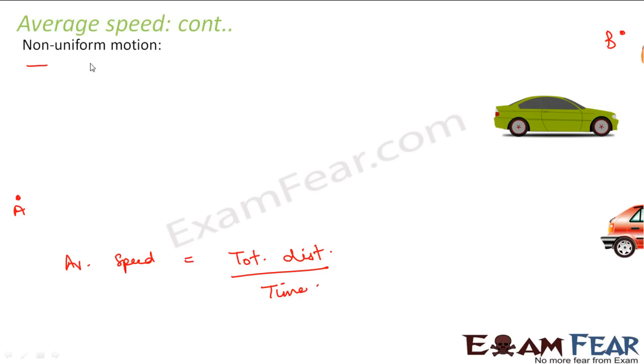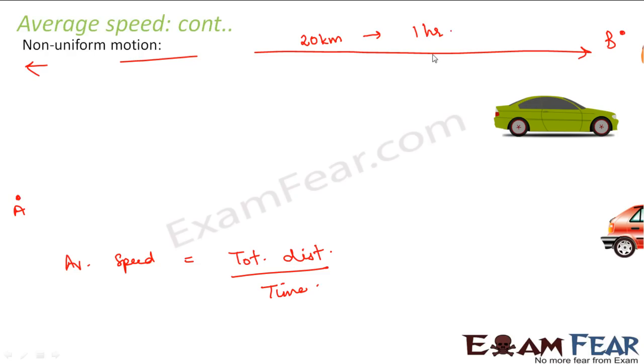Now let us suppose that the distance between this point A and this point B is 20 kilometers, and the time it took to reach from point A to point B is 1 hour. So what will be the total distance? That is 20 kilometers divided by 1 hour. So this is 20 kilometers per hour. This is my average speed for the entire journey, right?